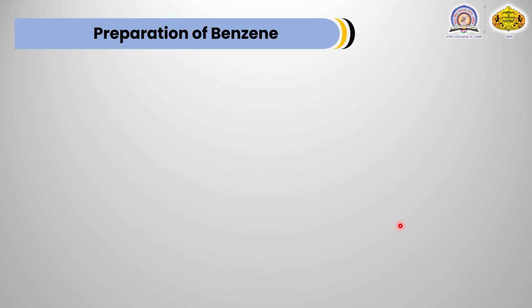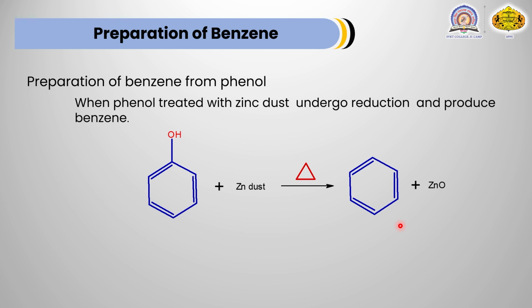Now the last part of today's session is preparation of benzene. Benzene can be prepared by different methods. We are going to discuss some important methods for the preparation of benzene. And the first method is preparation of benzene from phenol.